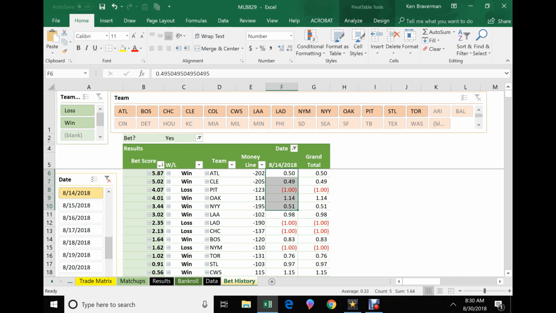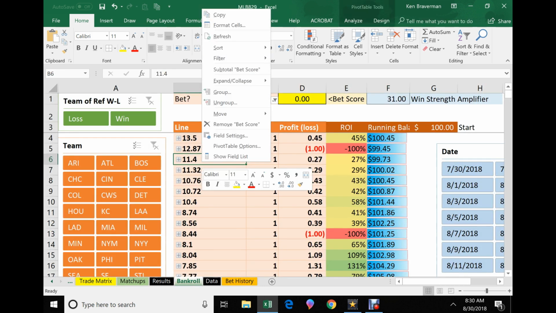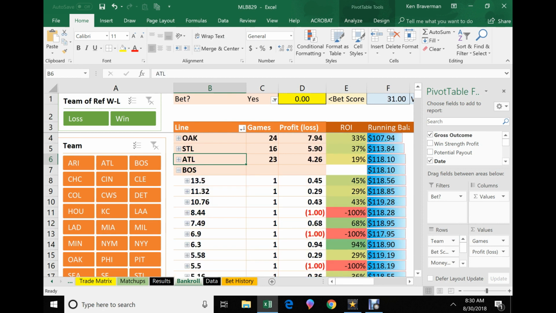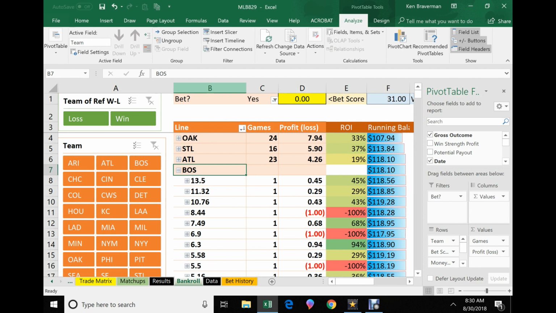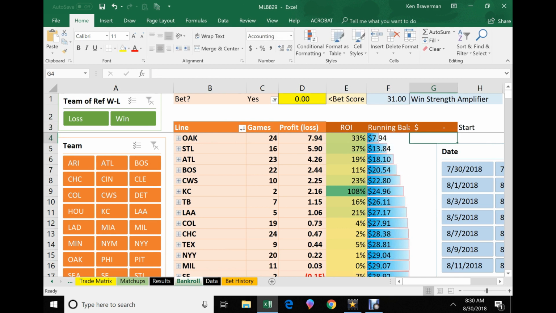Well, anyway, what we can also do is take a look at the team and use the team as a guide as well as the bet score when determining whether or not we make the pick. The reason I bring this up is because I've seen it happen over and over again, where teams that we love, even though Oakland lost yesterday, they did fight, and they would have won at plus 1.5, which was a reasonable line. St. Louis did not pull it off yet. I mean, this is just a terrible day for Vegas yesterday.